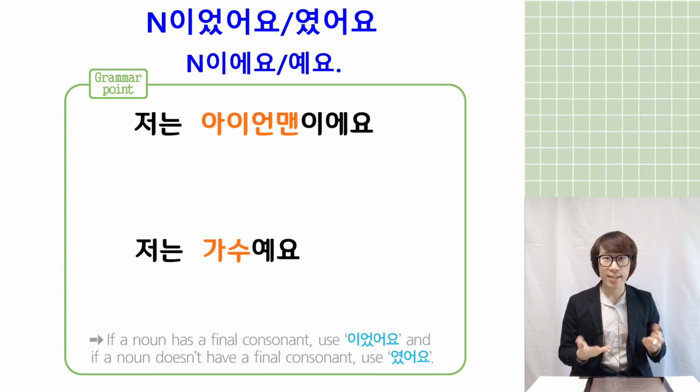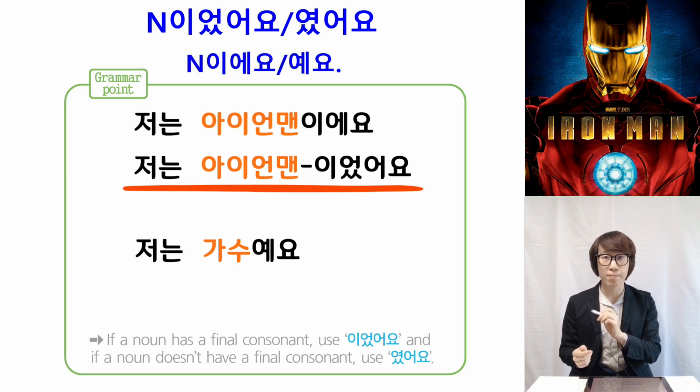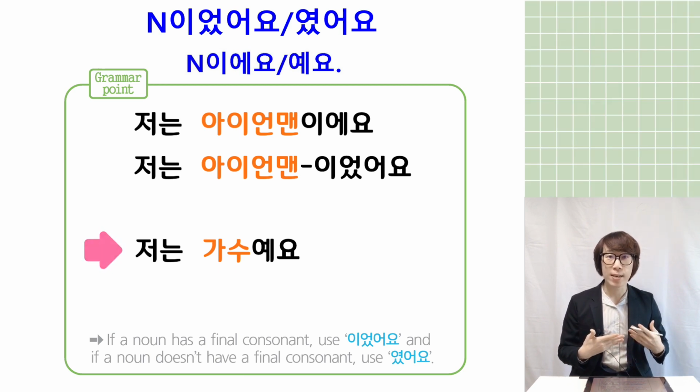You can also make this sentence into the past tense. Example, 저는 Iron Man, Man has an ending consonant, so Iron Man이었어요. The sentence meaning is changed: I'm Iron Man becomes I was Iron Man. You can say the past tense. And 저는 가수예요. I'm a singer. You can make it into the past tense.